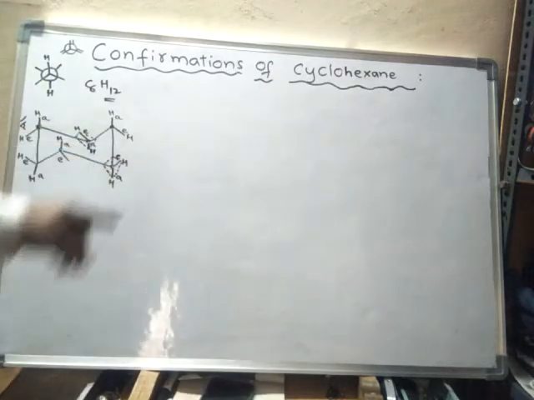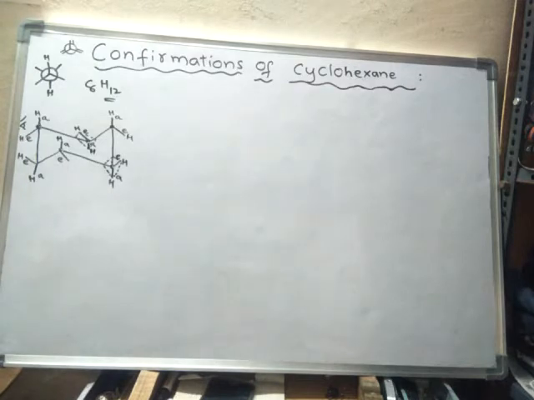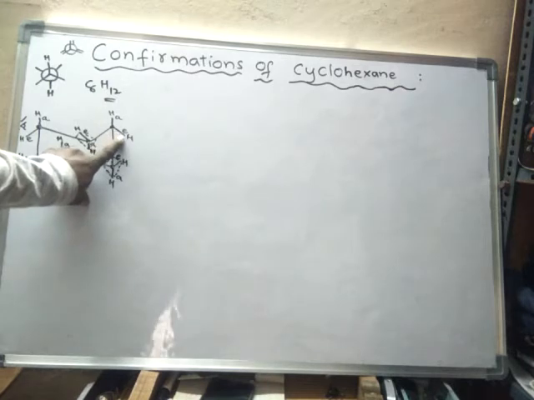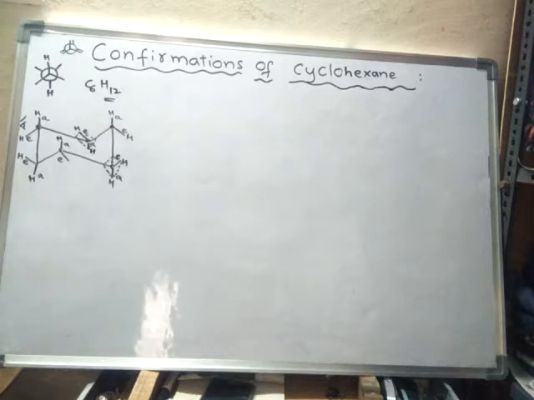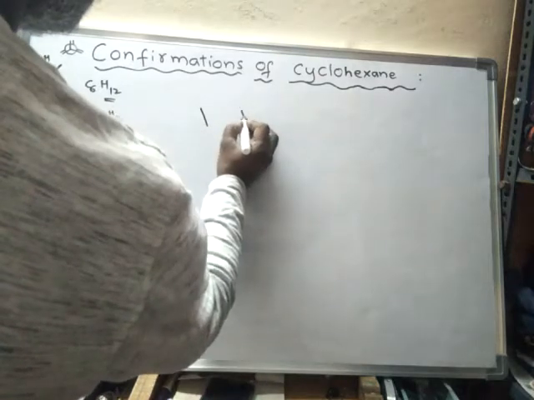So in chair form, there are 6 axial hydrogens and 6 equatorial hydrogens. If a hydrogen is placed at the equatorial position, it is the most stable position. Suppose I am drawing this chair form like this.